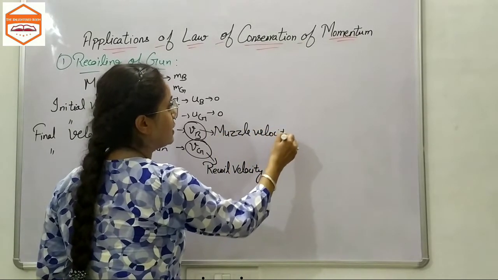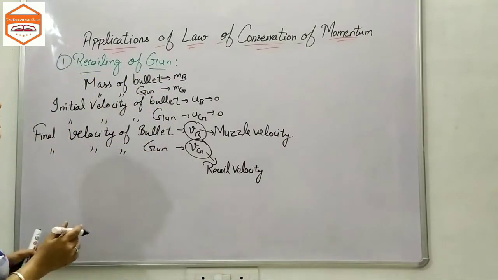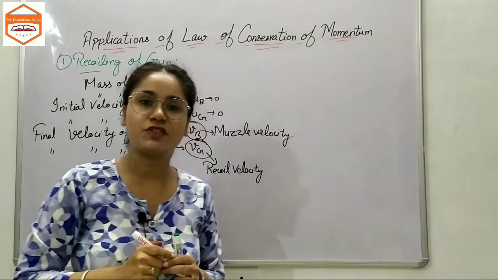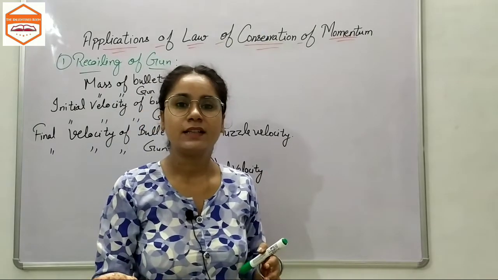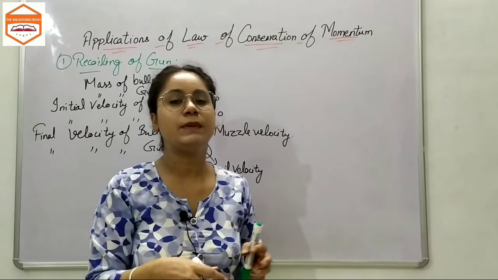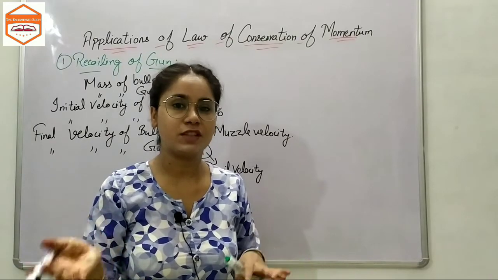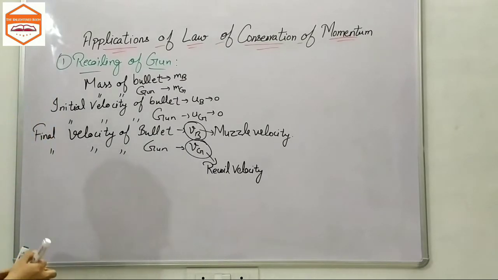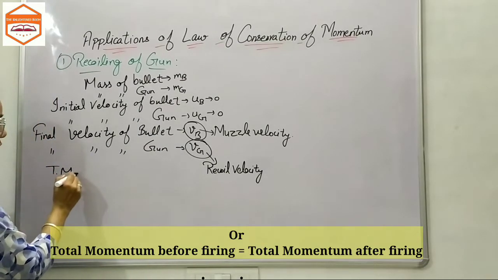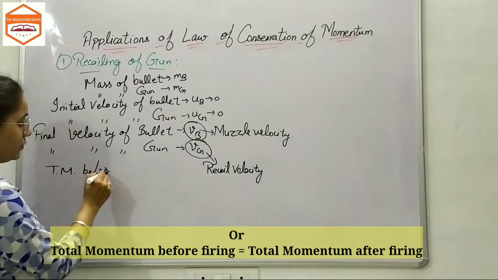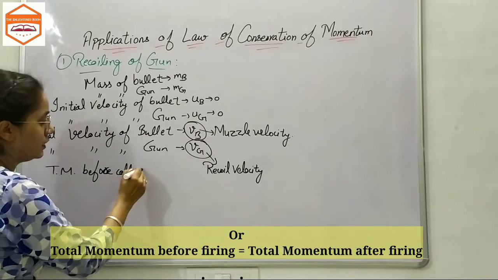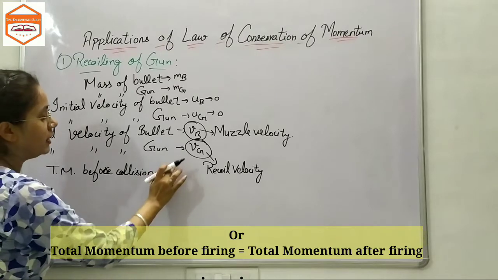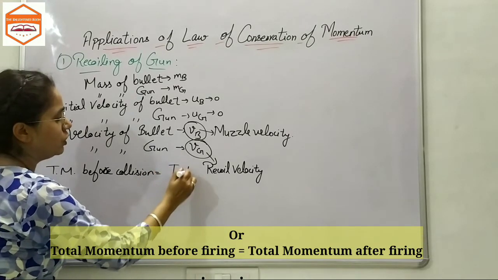Since we are trying to solve the applications of the law of conservation of momentum, what is the law of conservation of momentum? During any collision, the initial momentum before the collision would be equal to the final momentum after the collision. Momentum has been conserved here. So total momentum before collision is equal to total momentum after the collision. So you are going to write that.